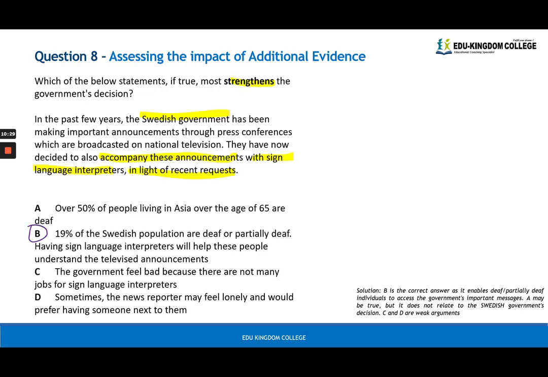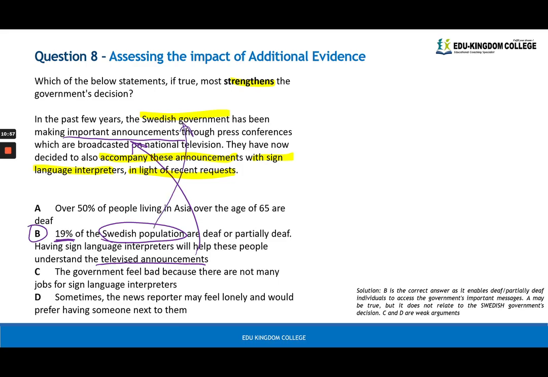19% of the Swedish population are deaf or partially deaf. Having sign language interpreters will help these people understand the televised announcement. The important announcements are linked to the televised announcements. Swedish population even has a number for us. Remember, these numbers always give you brownie points because they are supporting with factual evidence.